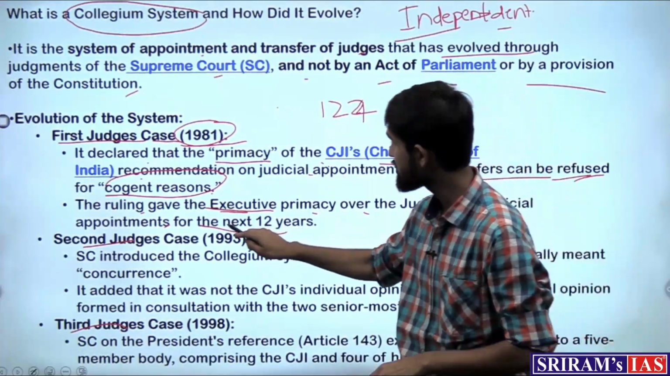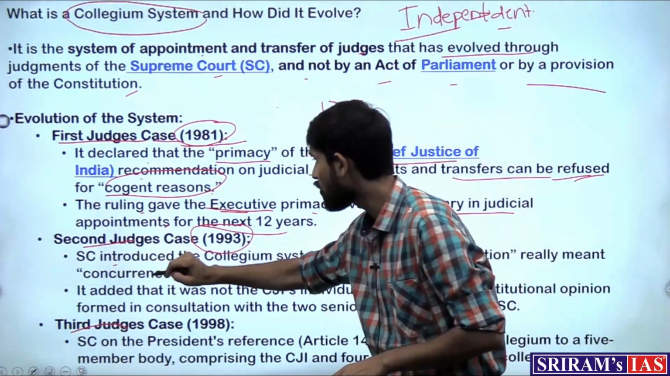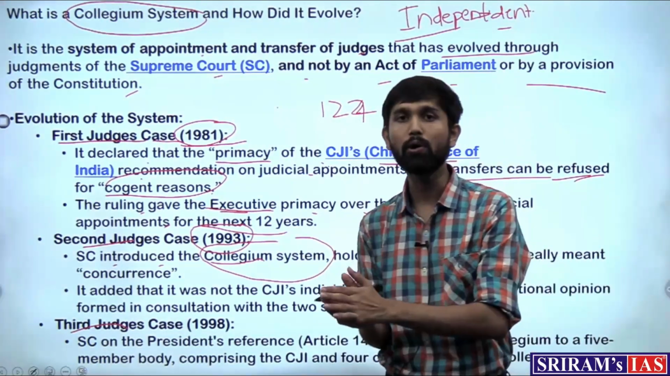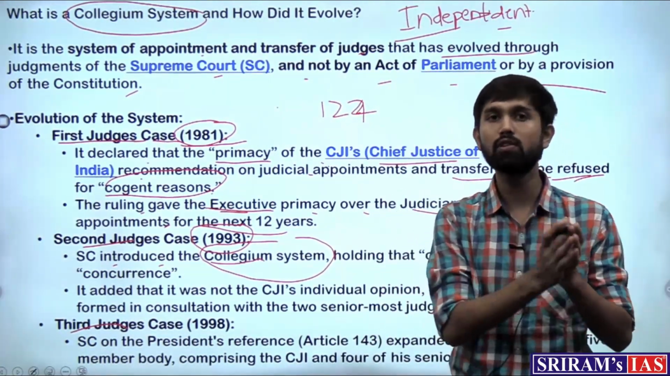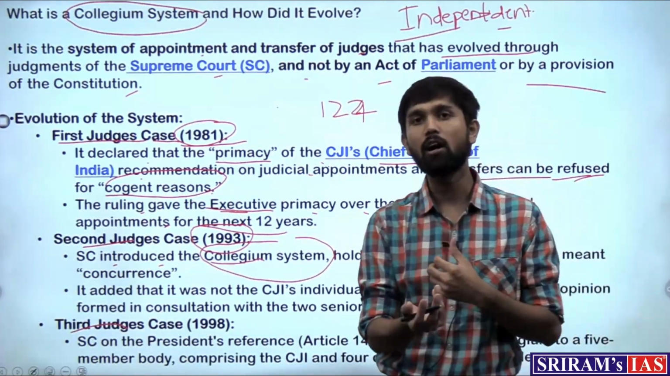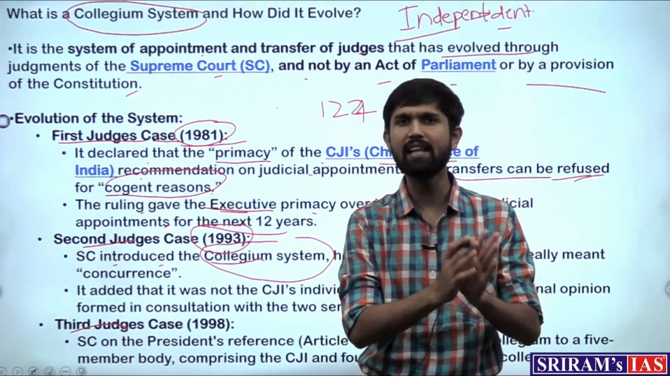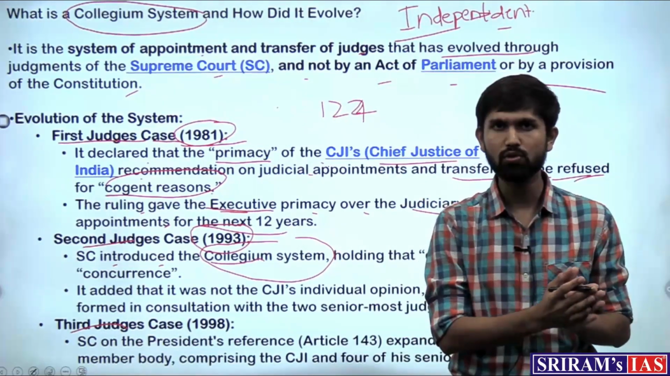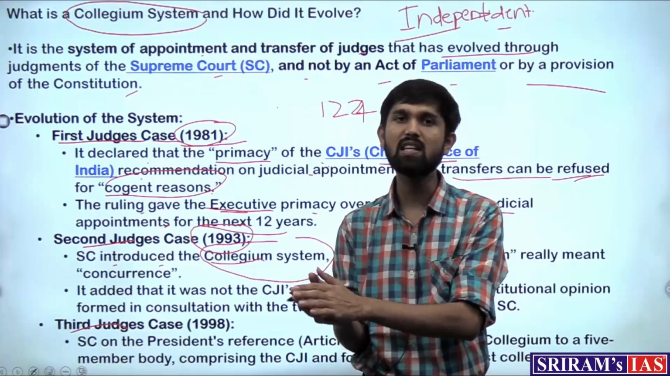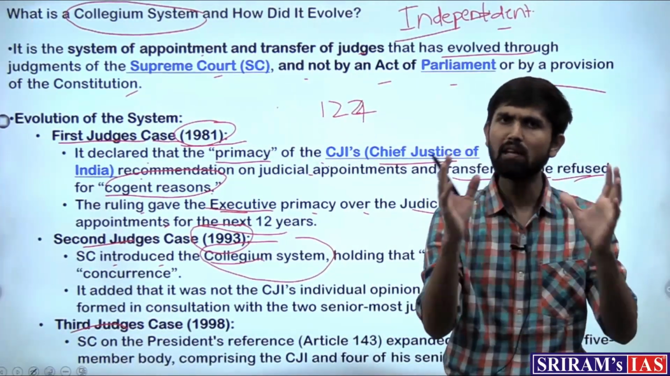Then the second judges case happened in 1993, 12 years after that, wherein the Supreme Court introduced this system known as the collegium system, in order to assert the importance of the Supreme Court and the CJI back in the process of appointment. It said that up until now the CJI was to decide on who should be appointed. Now what we'll do is, apart from the CJI, we'll also take up some other judges from the Supreme Court and make a group of sorts.